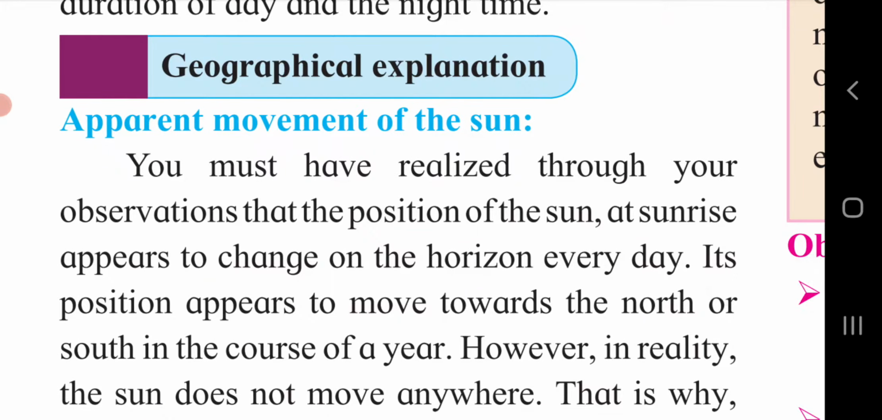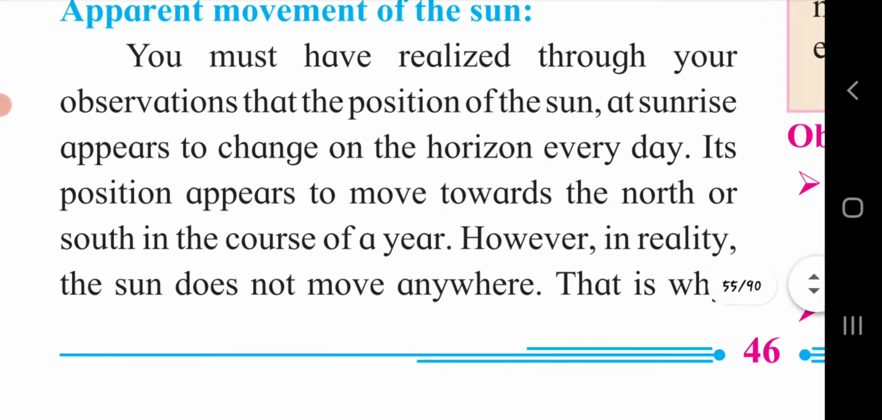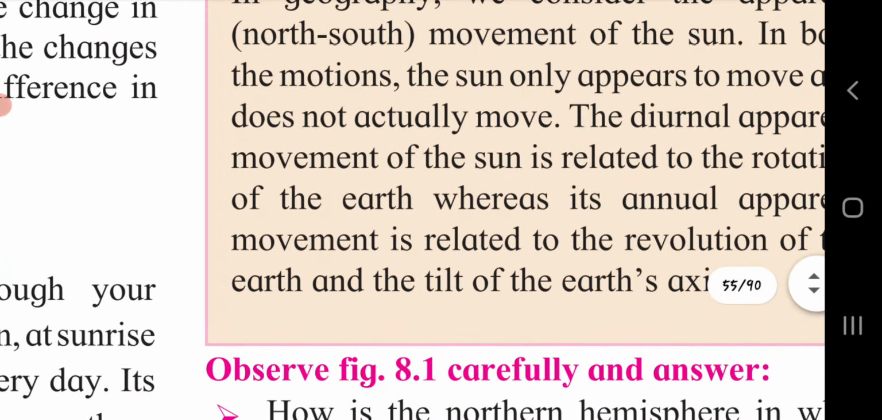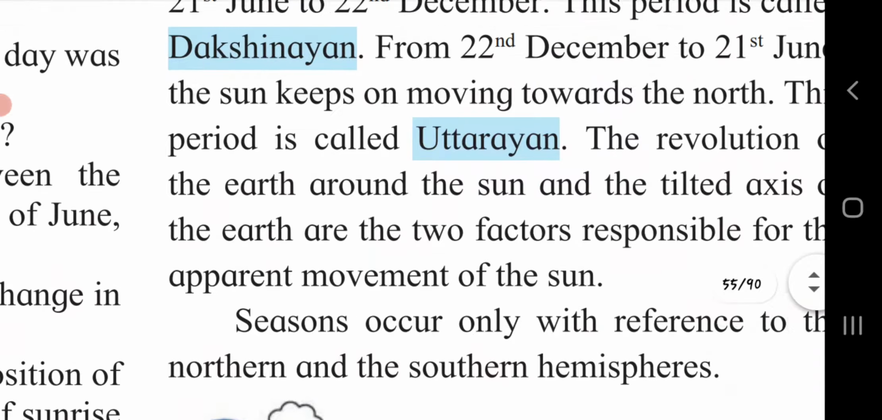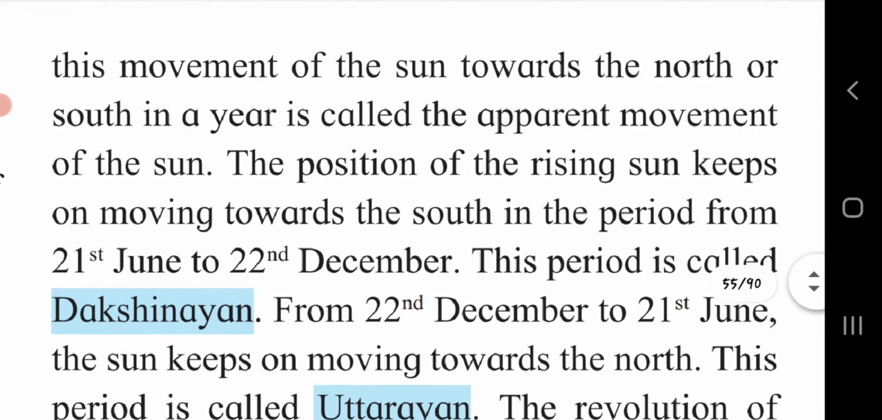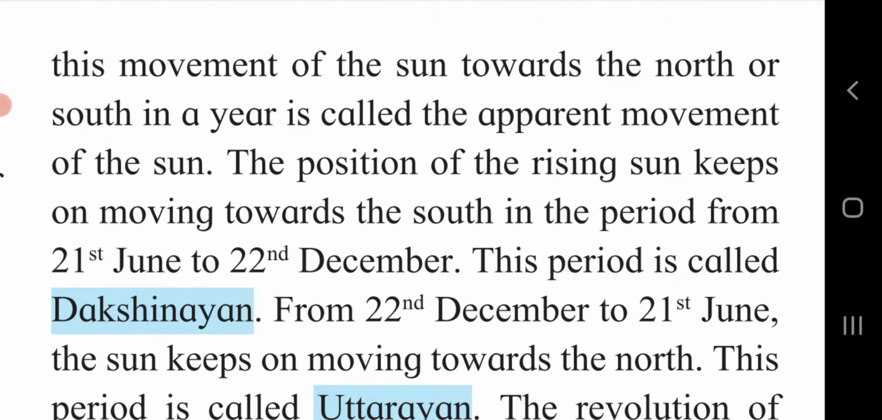Geographical explanation. Apparent movement of the sun. You must have realized through your observation that the position of the sun at sunrise appears to change on the horizon every day. Its position appears to move towards the north or south in the course of a year. However, in reality, the sun does not move anywhere. That is why this movement of the sun towards the north or south in a year is called the apparent movement of the sun.